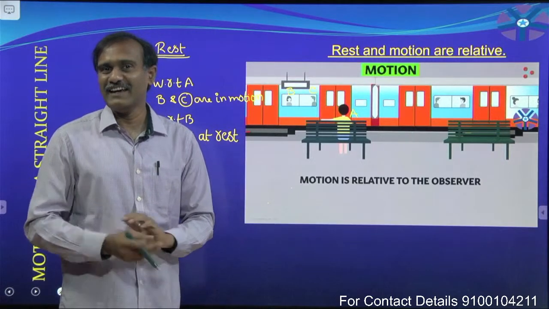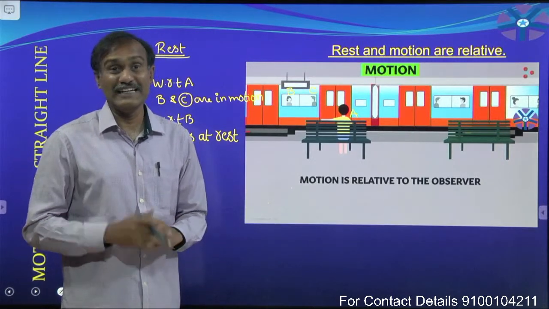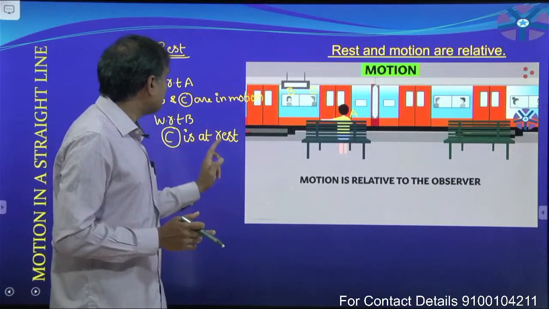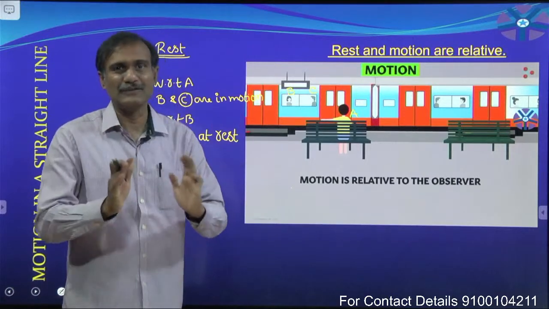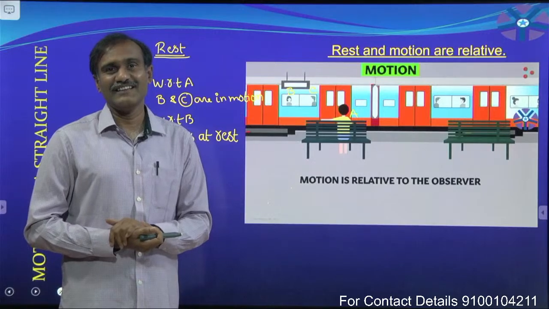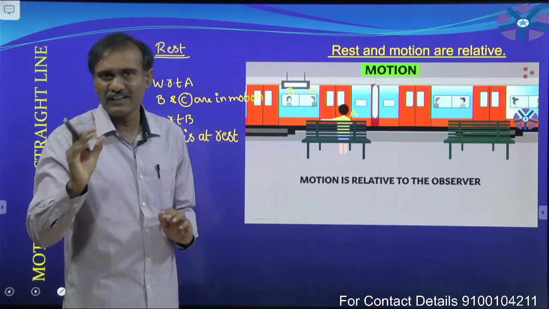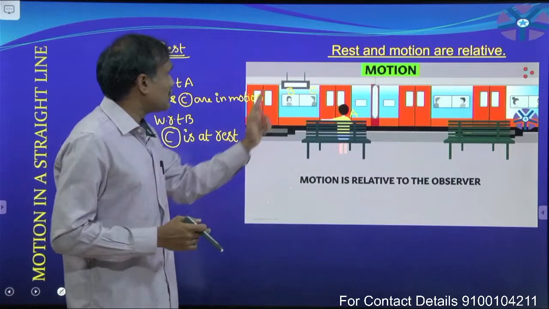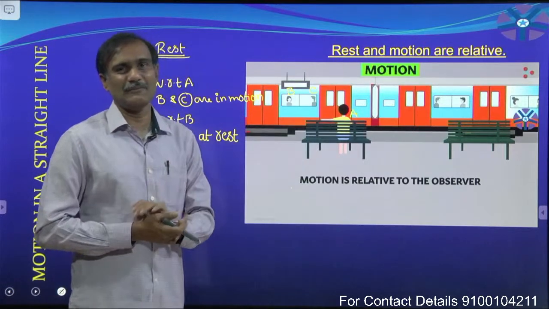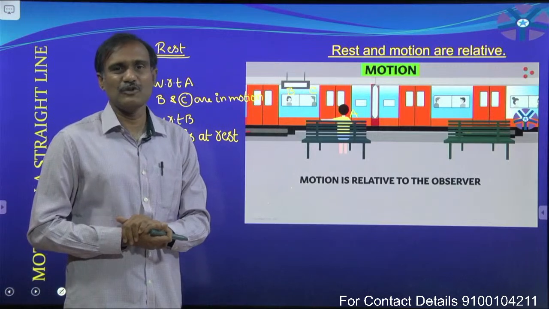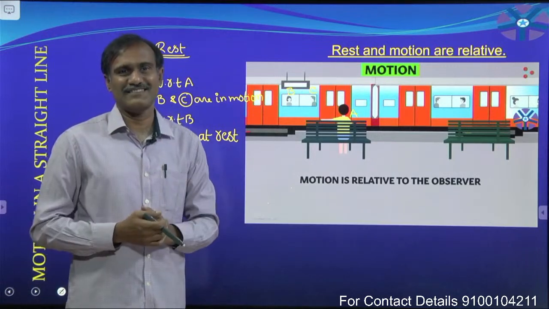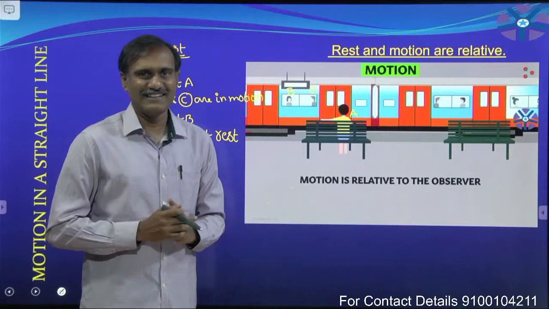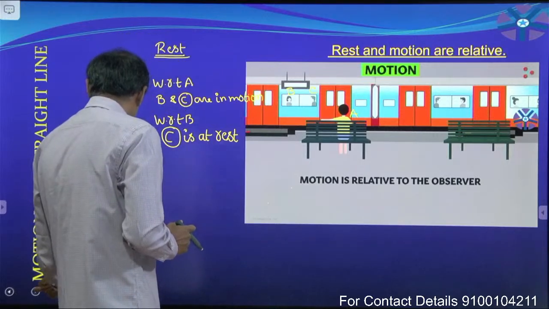That is, it is not possible to define rest and motion absolutely. That is, rest and motion are not absolute terms. Rest and motion are relative. Remember that. Rest and motion are relative terms. Remember that. Okay. Next one.